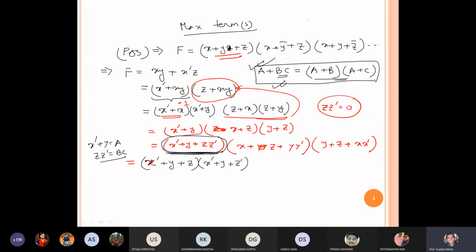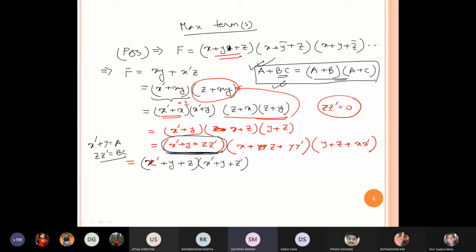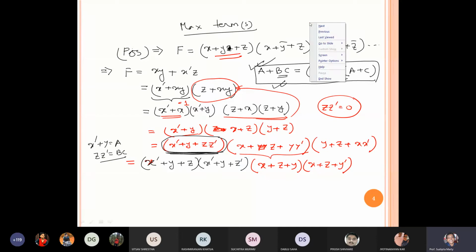Similarly, the second line we can write. From the second line, can we write this term from the second term? Okay, very good. Then from the third term, y plus z plus x, y plus z plus x bar. Okay, is it clear?